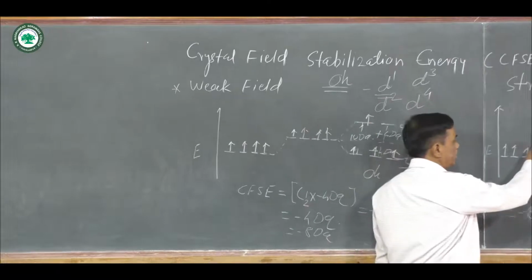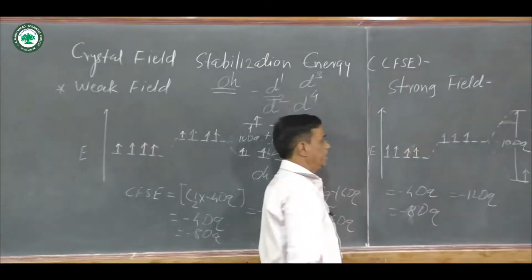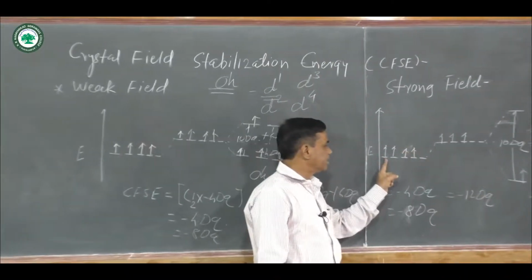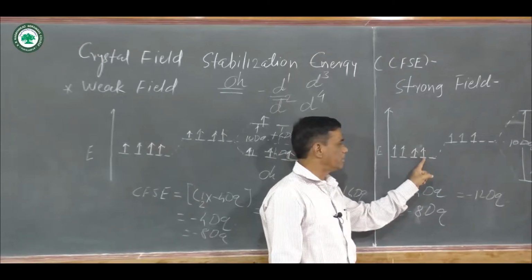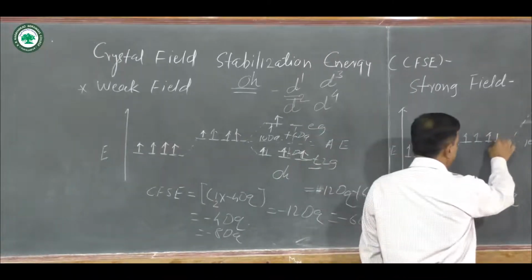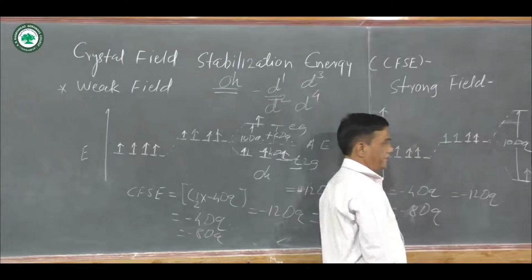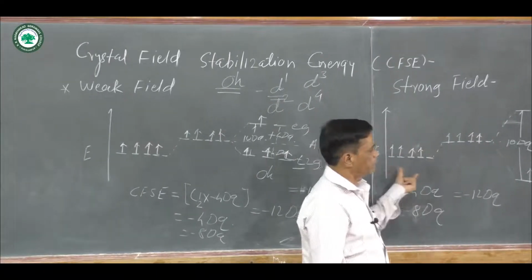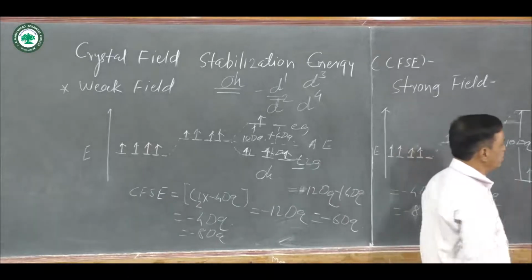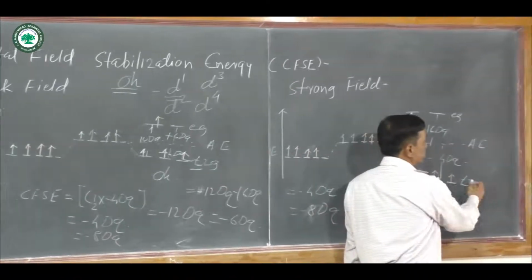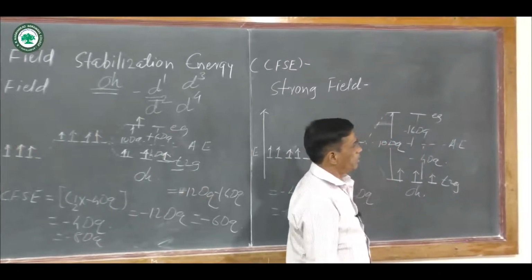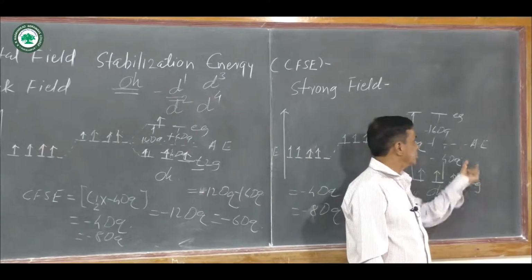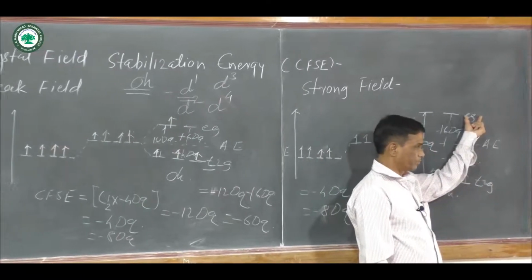That is the crystal field stabilization energy for a d4 system in weak field. And in strong field, if you put these 4 electrons here, one electron here, second here, third here, fourth here, then again all are degenerate. And when ligands approach the central metal atom or ion, there is a splitting of what? These 5 d orbitals into 2 sets: one is t2g and second is eg.